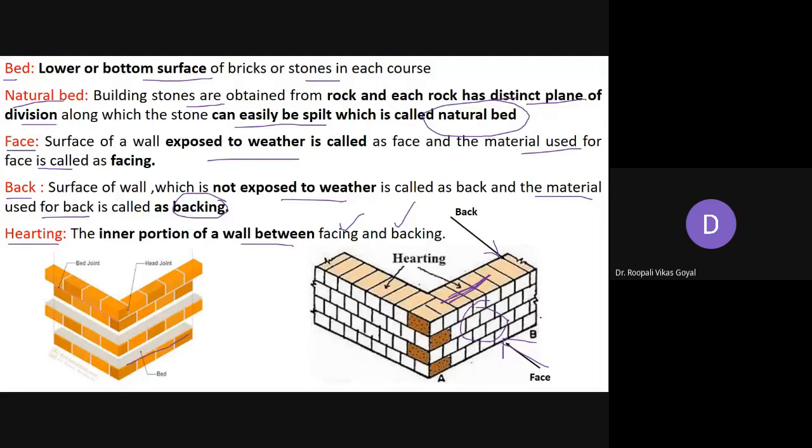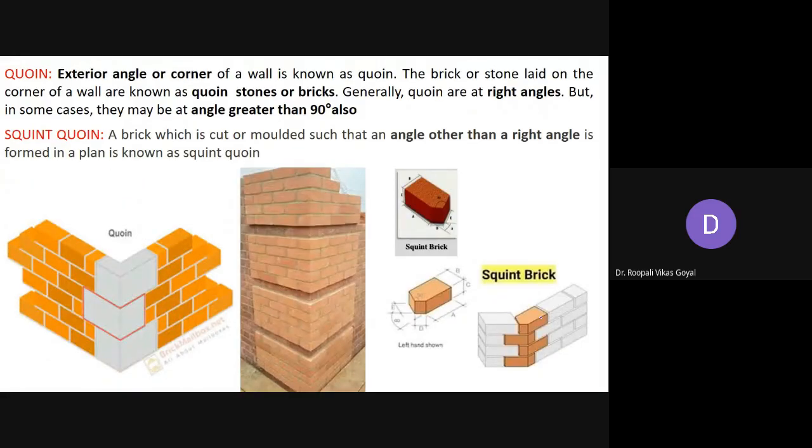Okay, next is quoin. Now this is a very important term, quoin. Basically the exterior angle or corner of the wall is known as quoin. Here you can see this portion is the angle made at the corner of the wall, and it is called quoin. The brick or stone which is laid on the corner of the wall is called quoin stone और brick. जो भी brick या stone हम यहाँ पे use करेंगे उसको हम quoin बोलेंगे, ठीक है? So this is what is meant by quoin.